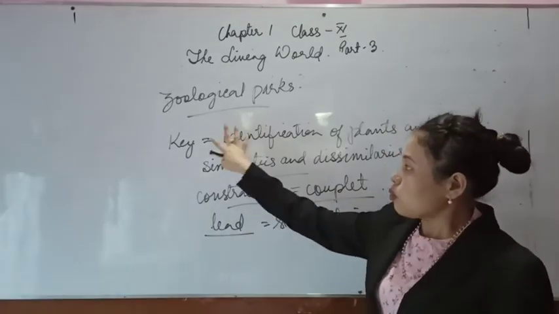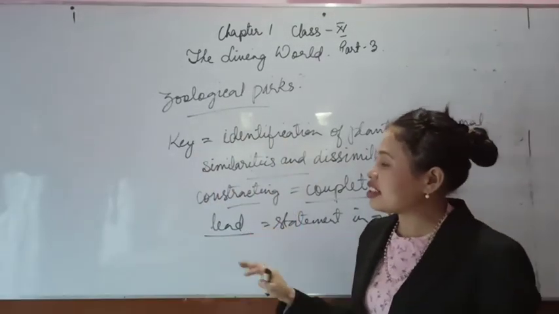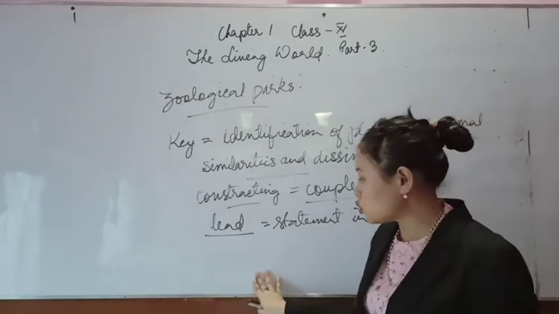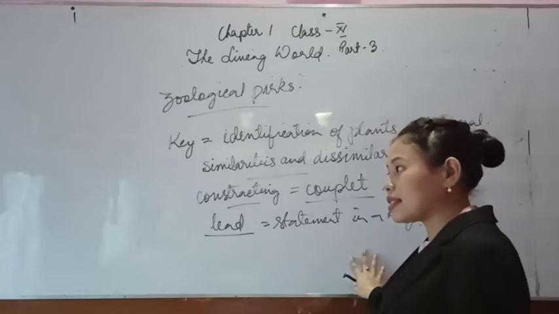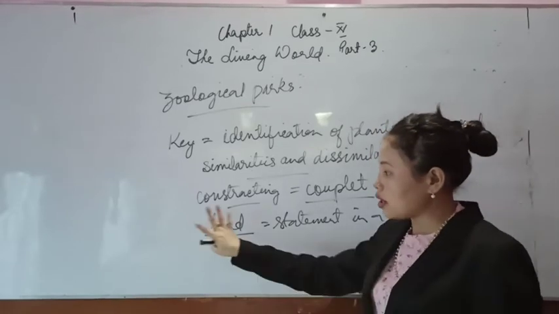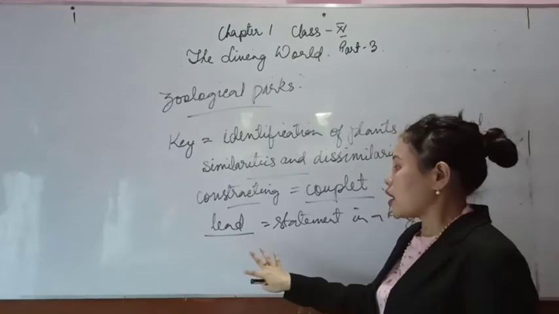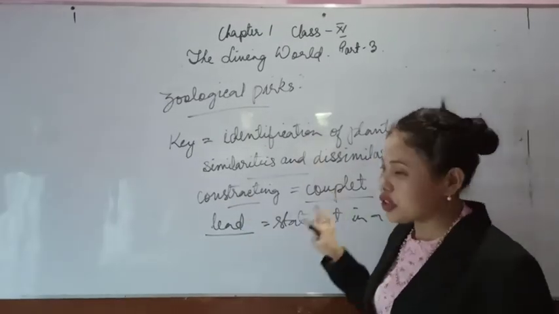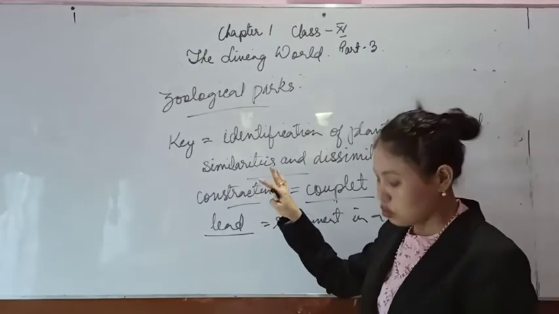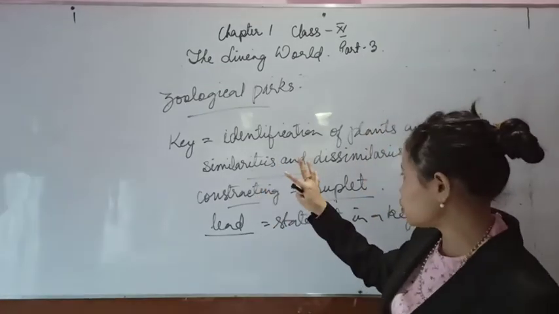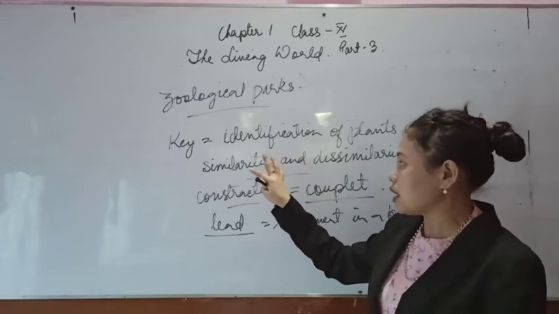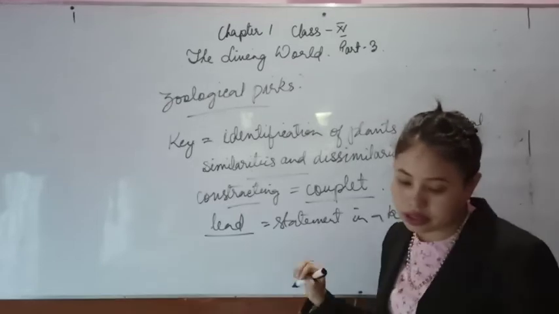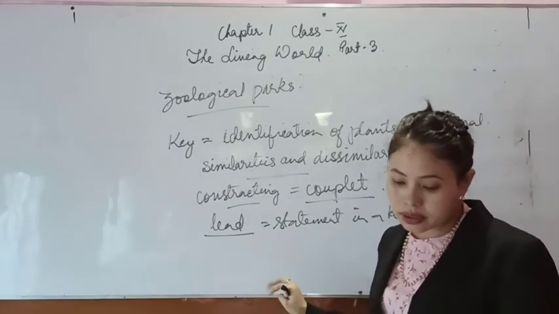Therefore, when we look at a key, we find that a key is analytical in nature. That means you need to analyze and decide whether it is going to be character number 1 or character number 2. So first of all, for the identification of plants and animals, you need to look into the keys, and the keys will tell you whether it will be character A or character B. So this is how a key works.